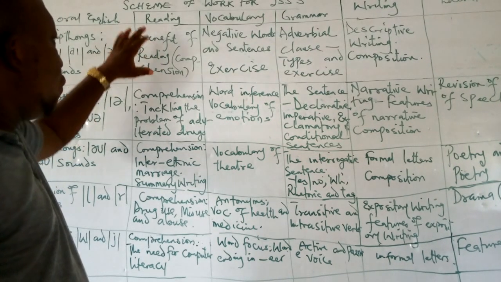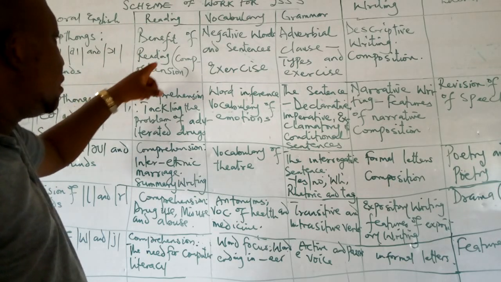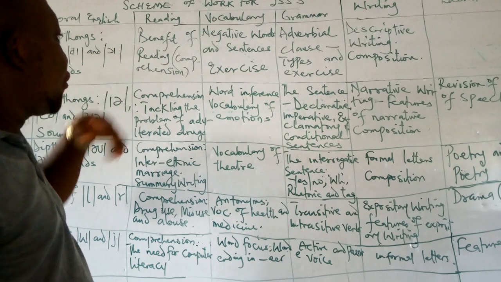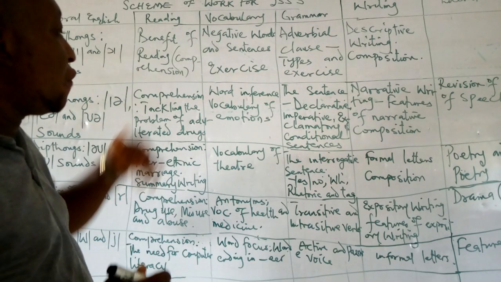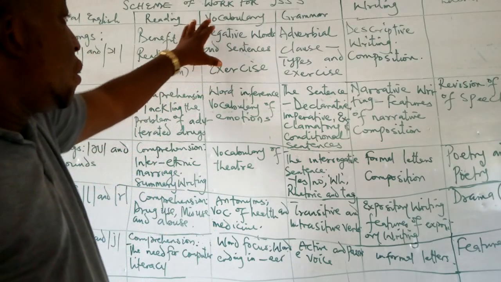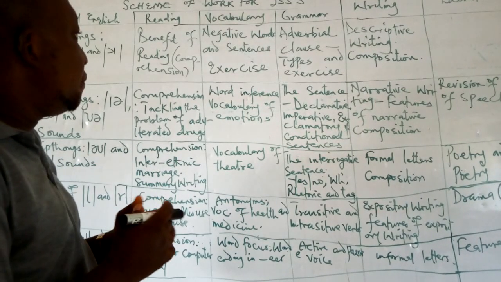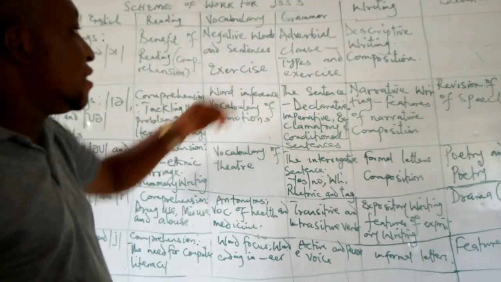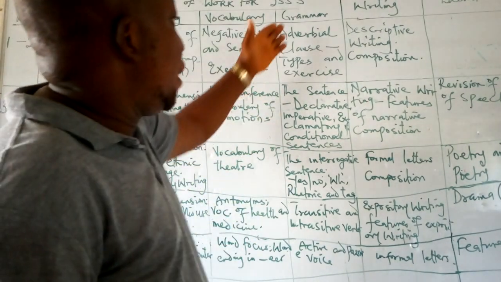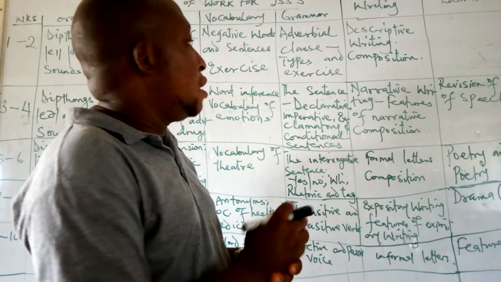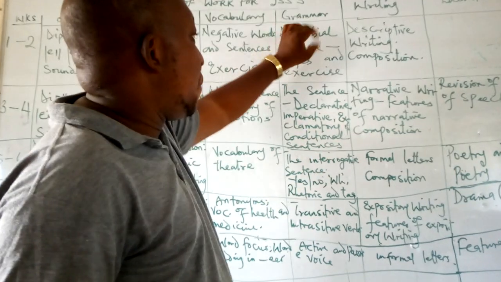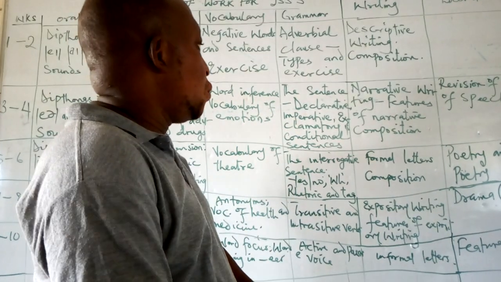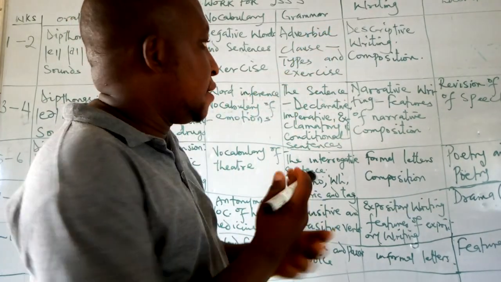From there we move to the comprehension passage. Under the comprehension passage, we are going to look at the title, Benefit of Reading. We will also look at vocabulary. And under vocabulary, we look at negative words and sentences. From there, we move to the grammar. Under the grammar, we look at adverbial clauses. We look at types. And we also do some exercises.